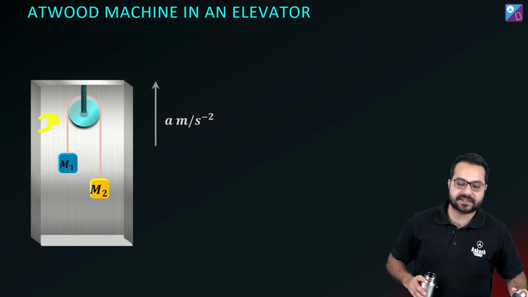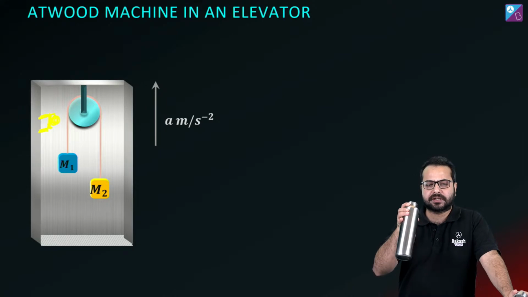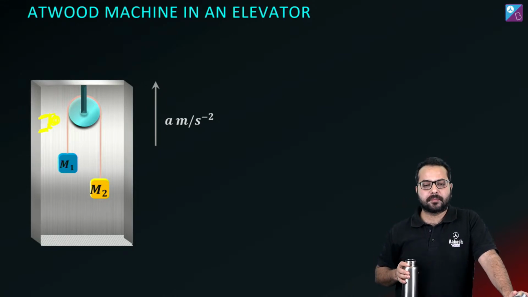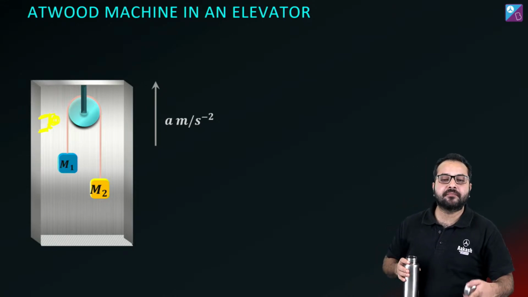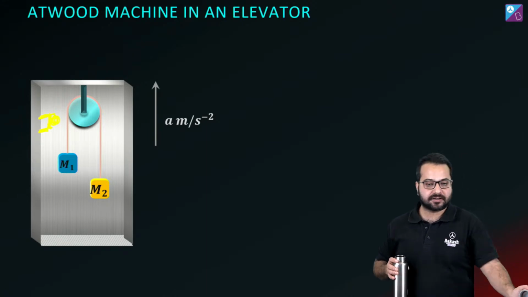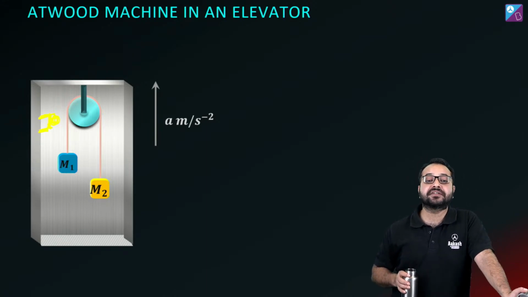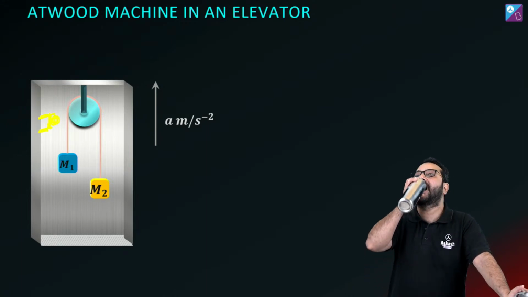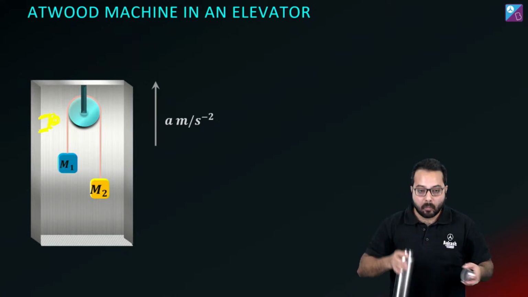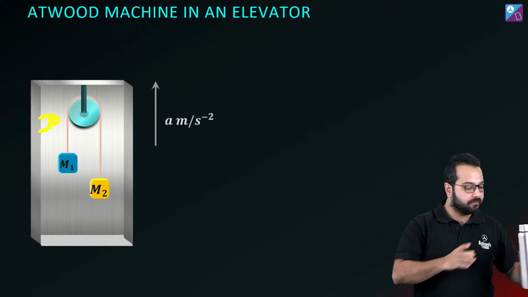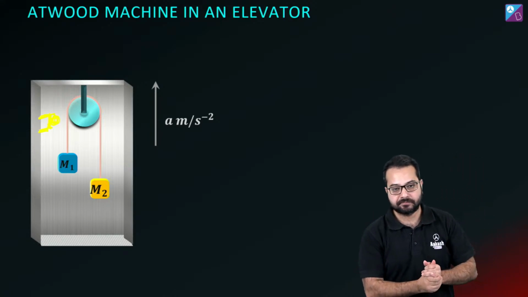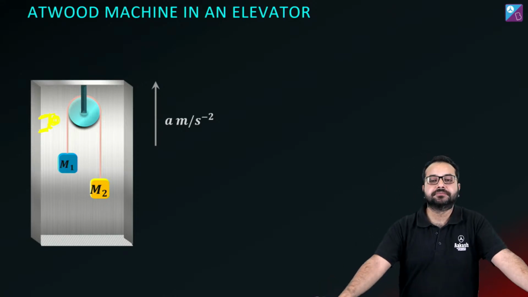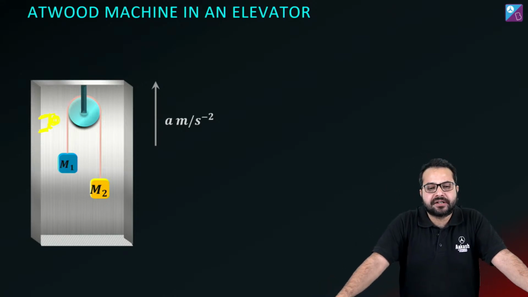Someone is saying G plus A, someone is saying G minus A. सोच के बताओ. दोनों ब्लॉक का बाबा. From the elevator frame, both the blocks will have the same acceleration, na? I'm talking about the elevator frame. From the elevator frame, what will be the acceleration of the blocks? Do I need to calculate this? या थोड़ा improvise करके, थोड़ा दिमाग लगा के directly answer निकाल सकते हैं?